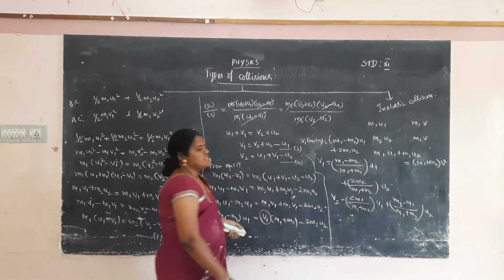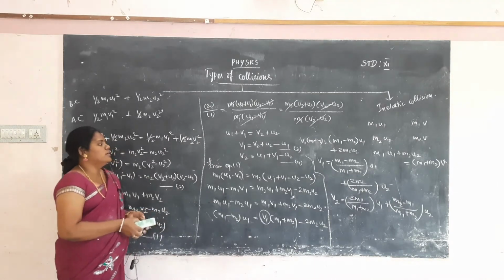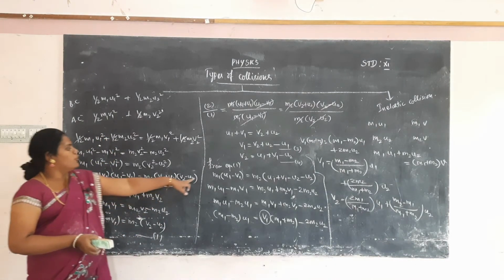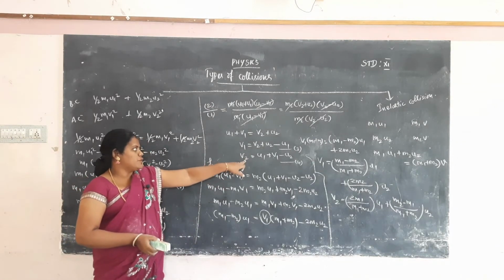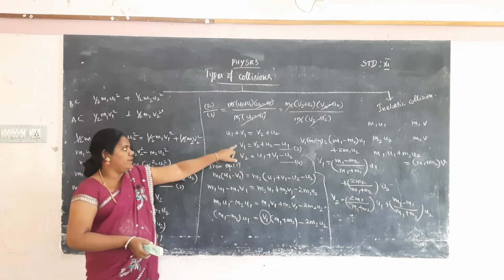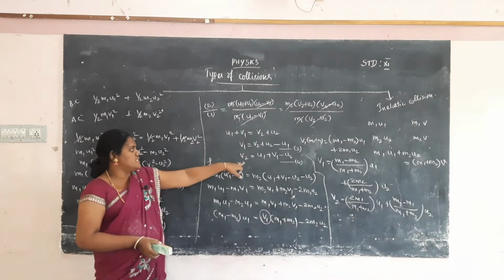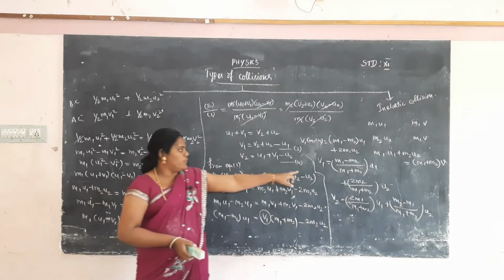These are the two equations for v1 and v2. From equations 3 and 4, if we substitute the v2 value, we easily calculate the v1 value. Substitute the v1 value, we easily calculate the v2 value. So the v1 and v2 values are there.